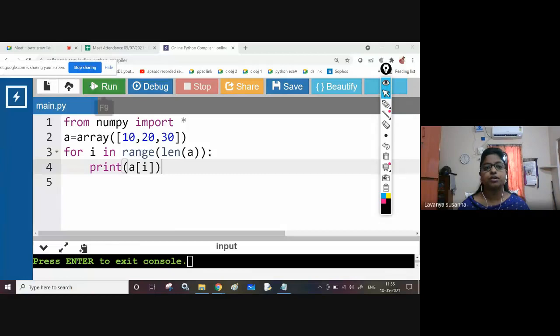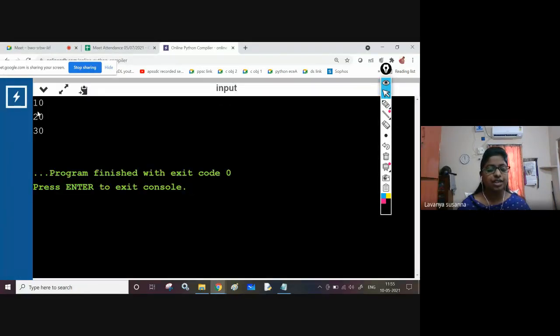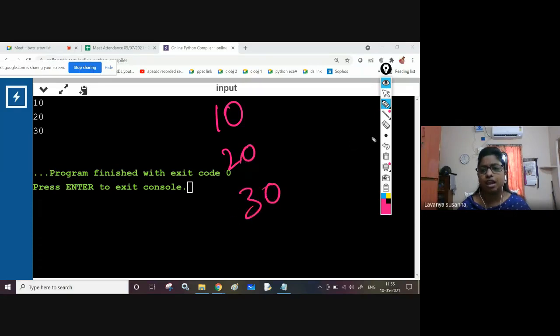Let us see the output. See, each and every element you are going to display. It is not displaying like this, okay? Through indexing, you will be able to display like this: 10, 20, 30. Now, without indexing also you can display the elements.